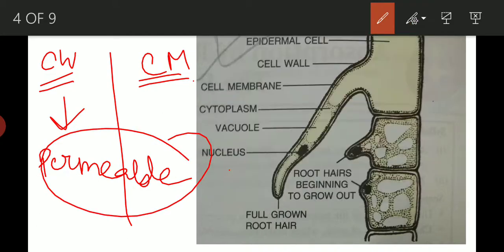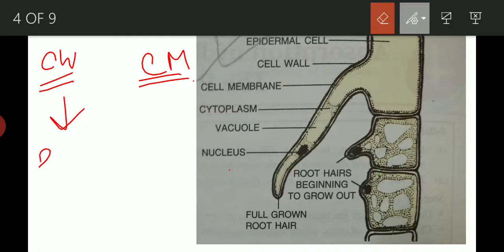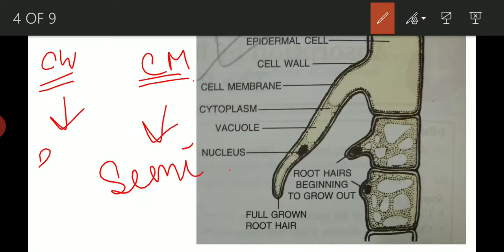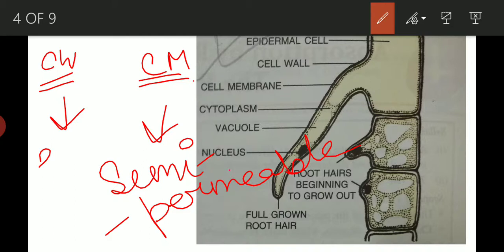But what about the cell membrane? Cell membrane is semi-permeable. Semi-permeable means it only allows the water molecules to pass through, but it will not allow the larger molecules or the dissolved salts which are present in the water.